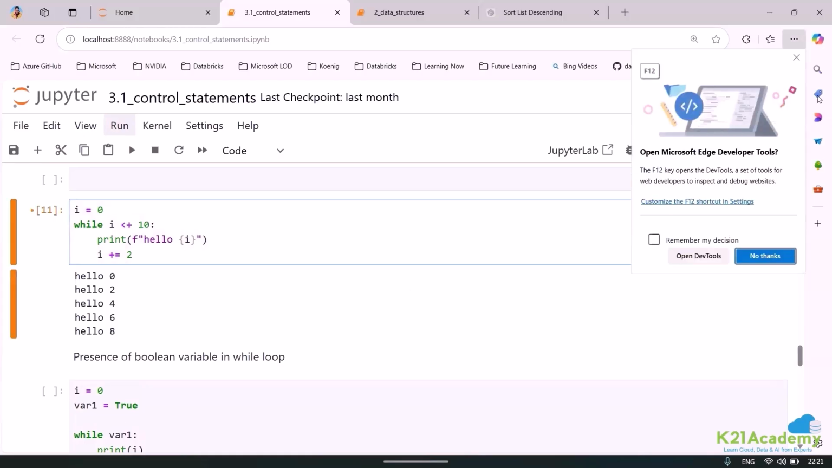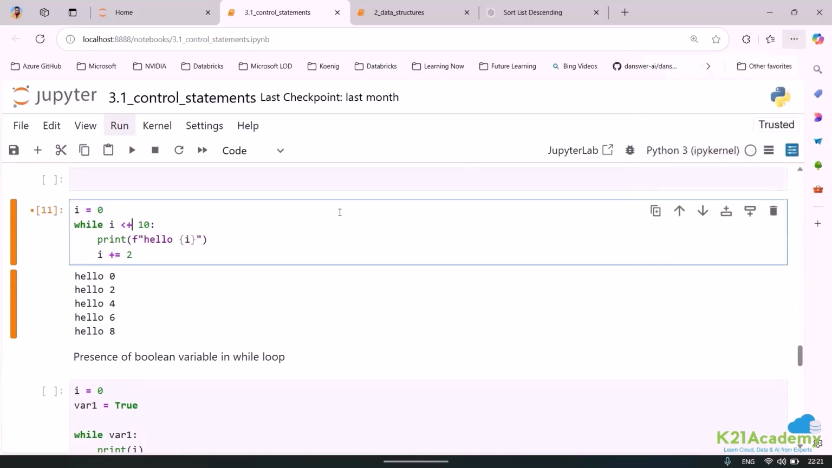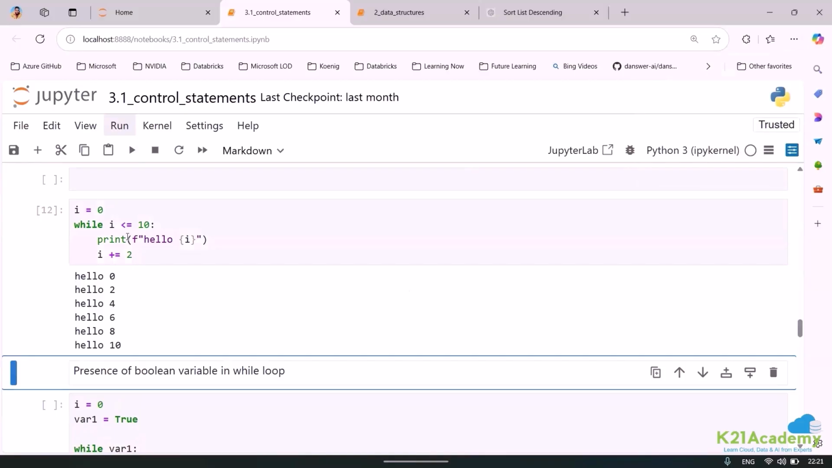If I say plus, then it will keep on doing, because I will always be, until and unless it is less than 10, then all it will do, sorry. Okay, now if I run again, you can see I've got 10.